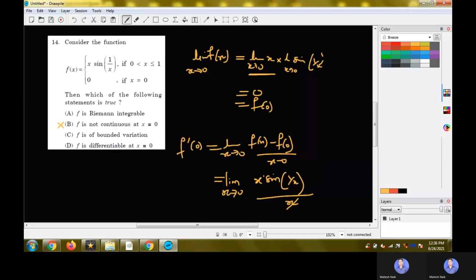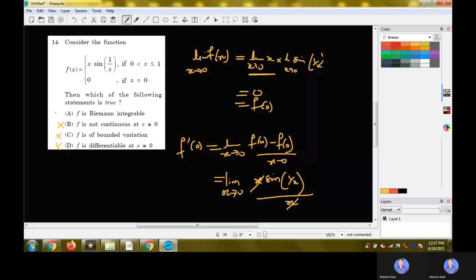So this will be just the limit of sine of 1 by x, which doesn't exist, and so we cannot talk about differentiability. Here we have the option saying f is differentiable at x equal to 0, which is not the case. The function is also not of bounded variation. So the only option that we have is f is Riemann integrable.